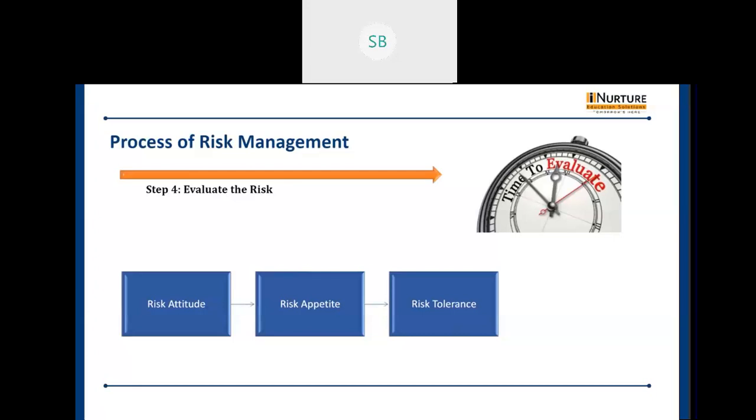Generally a risk is acceptable if there is no risk treatment option available, or the cost benefit analysis clearly states that the risk treatment option is costlier. These things lead to accepting that risk.